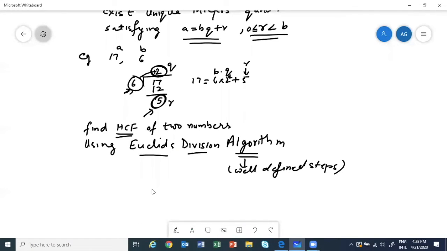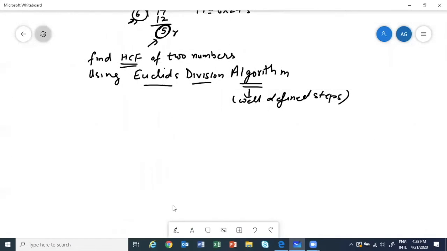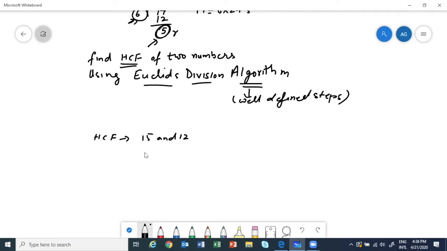Before I go to Euclid's division algorithm to find HCF, how did we used to find HCF? Suppose I want to find HCF of, say, 15 and 12. So what is HCF we should know now.